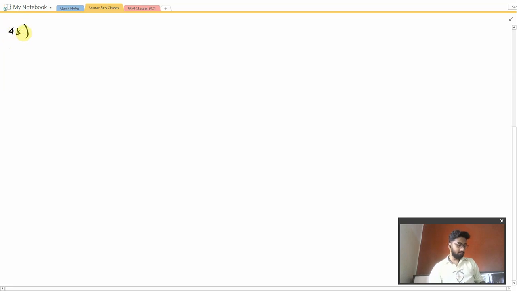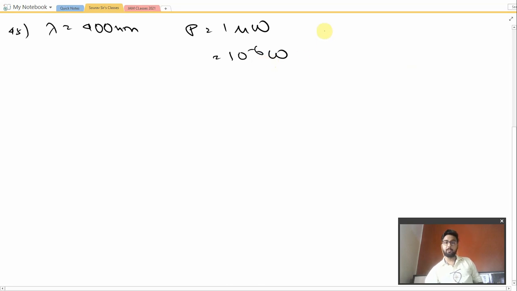Question number 45 says that the number of photons emitted per nanosecond by a deuterium lamp of wavelength 400 nanometer, having a power of 1 microwatt. 1 microwatt, we can convert this to be 10 to the power minus 6 watts. The answer should be rounded up to the nearest integer.